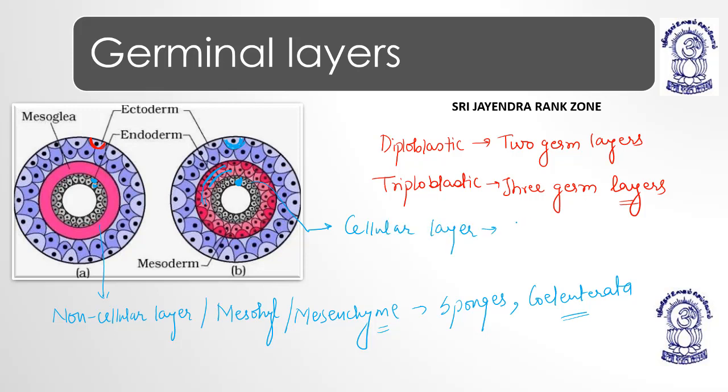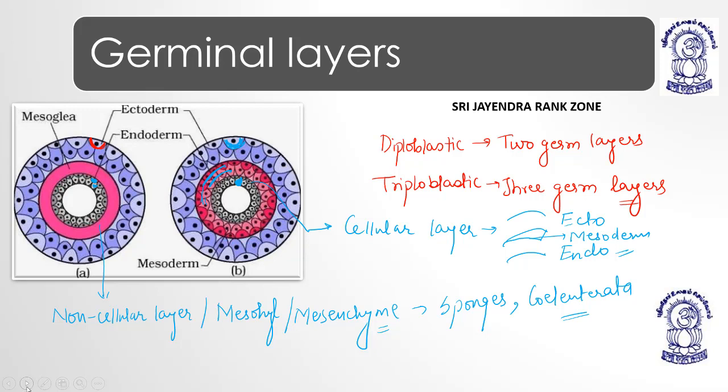It means ectoderm, endoderm, and in between we have a cellular mesoderm. So when all the three germ layers are present, then it is triploblastic condition. If only two germ layers are present, then it is diploblastic condition. I hope you got it.